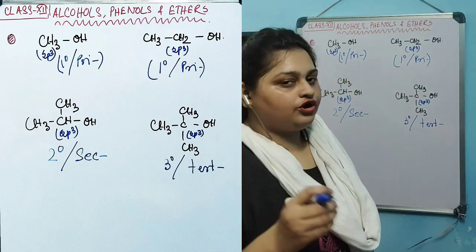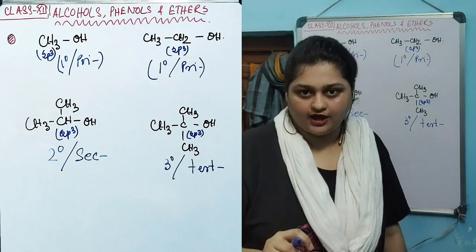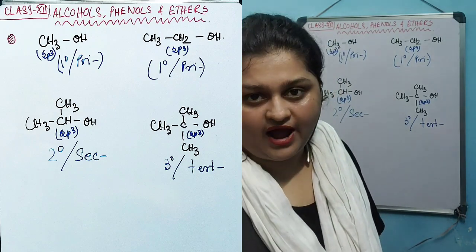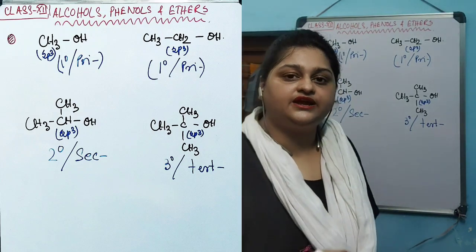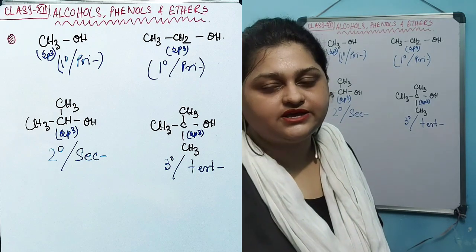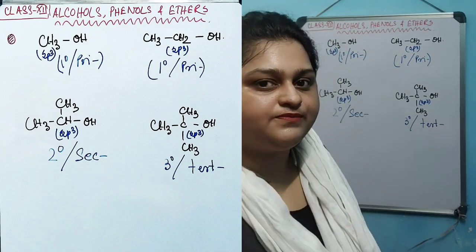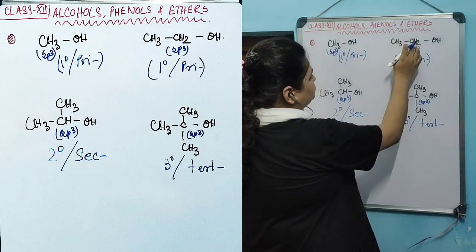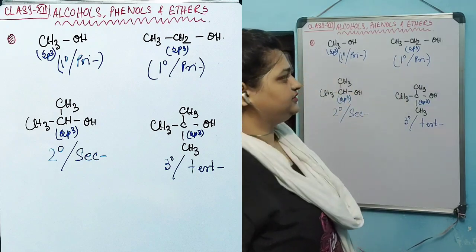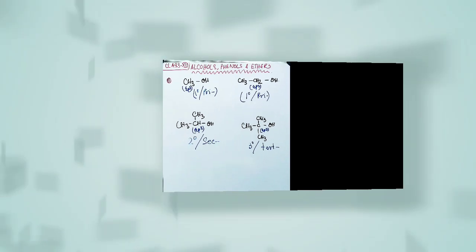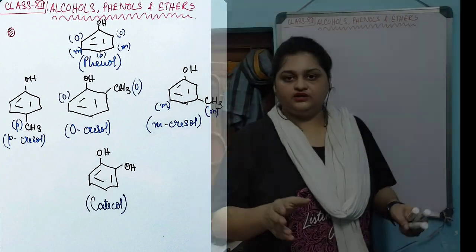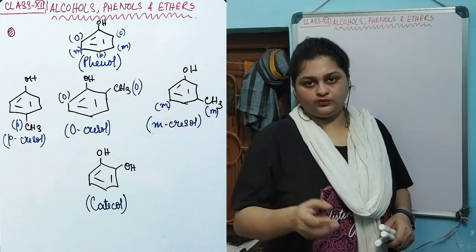If the carbon on which the hydroxyl group is attached possesses more than one hydrogen, then the entire alcohol will be termed 1-degree alcohol or primary alcohol, like in the case of this example and this example. Let's try to see a few more examples.